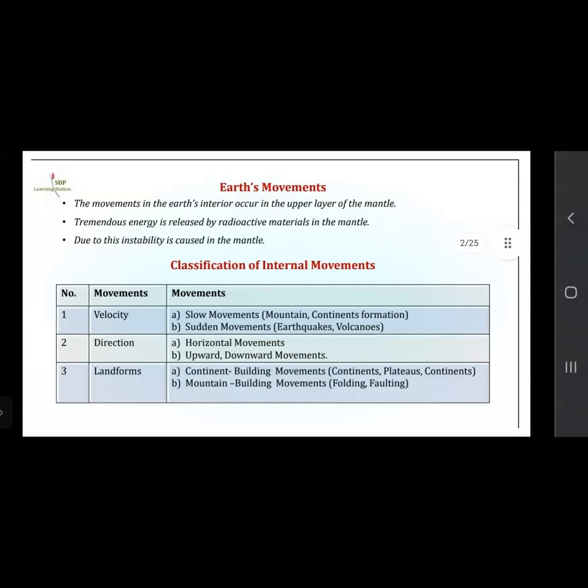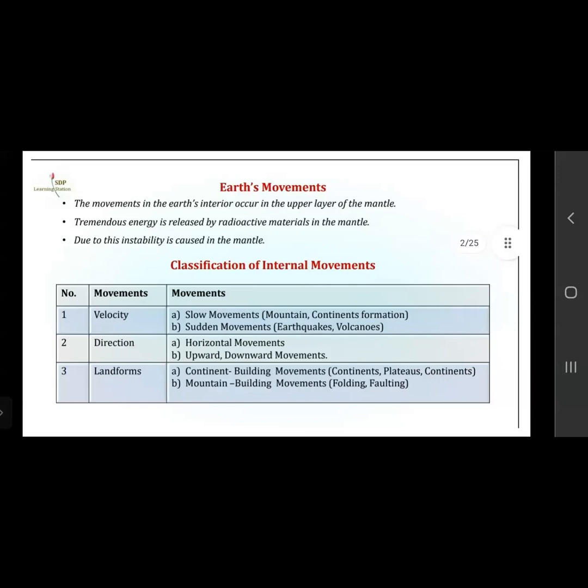Earth's movement. The movement in the Earth's interior occurs in the upper layer of the mantle. Tremendous energy is released by radioactive materials in the mantle. So due to these movements in the Earth's interior part, tremendous energy is released by the radioactive materials which are present in the mantle.